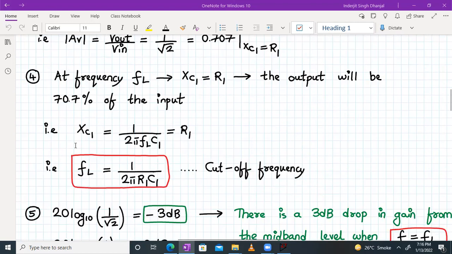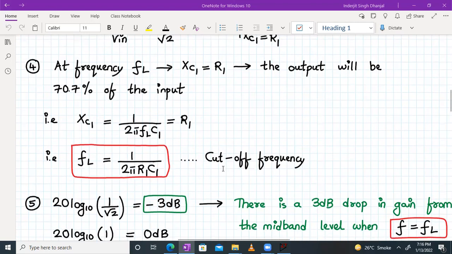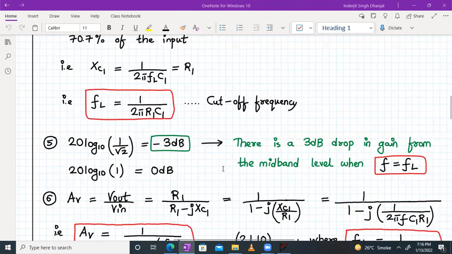Remember that. So if XC1 is equal to R1, XC1 is what? 1 upon 2 pi F into C1. So FL, the cutoff frequency, will be equal to 1 upon 2 pi R1 C1. Okay, so as you can see, the cutoff frequency formula is the same.